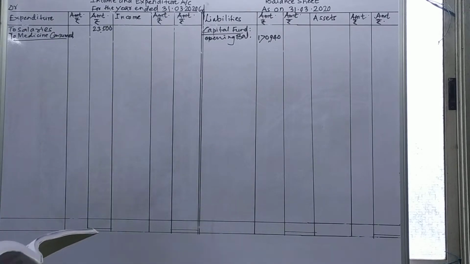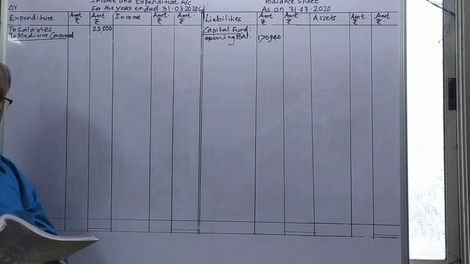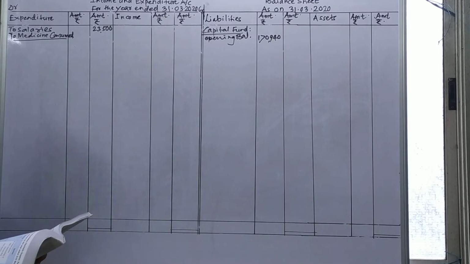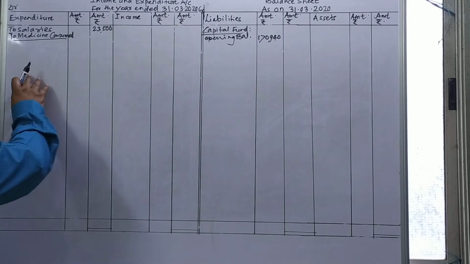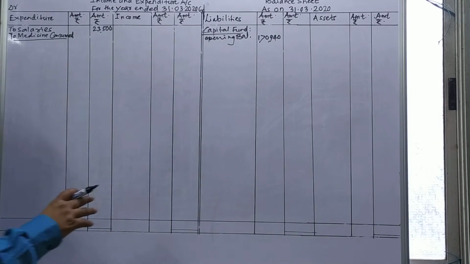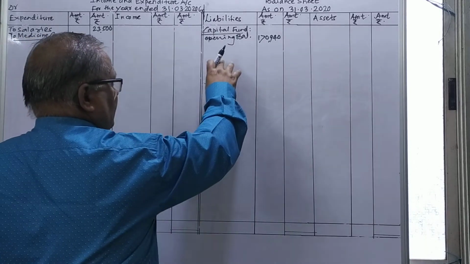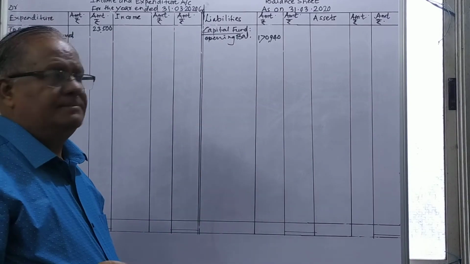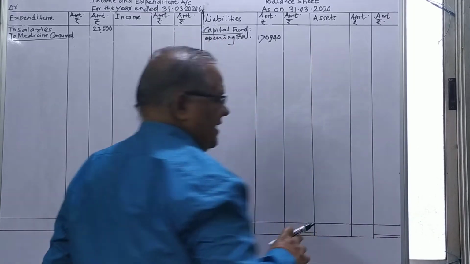They asked us for both the balance sheet as well as the income and expenditure account. Such types of problems will be coming in the examinations. There will be 12 marks for the problem and 4 marks for objectives, 16 marks on this topic. Accounts of not-for-profit concerns carry 16 marks: 4 marks objective and 12 marks problem. So we'll start with the first. On the expenditure side we first write salaries, on the income side subscription, the capital fund on the liability side, and the fixed assets on the asset side.